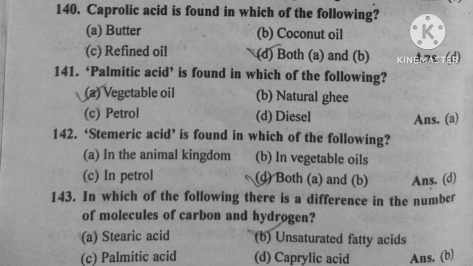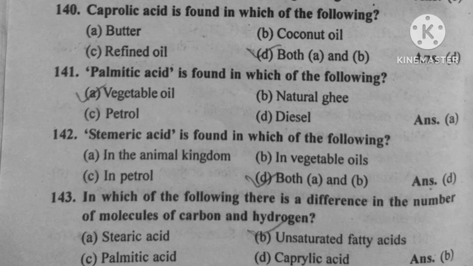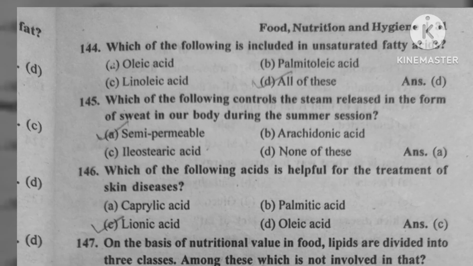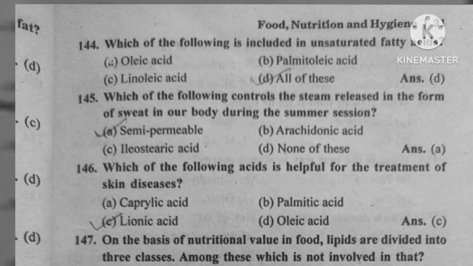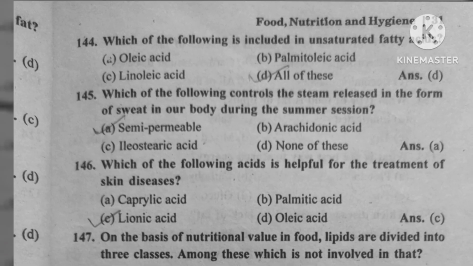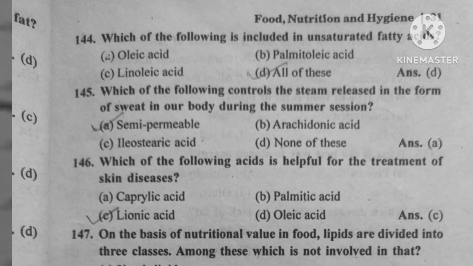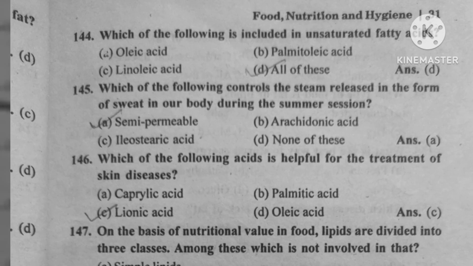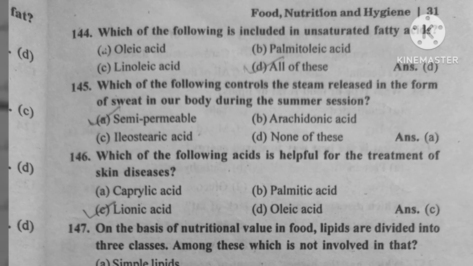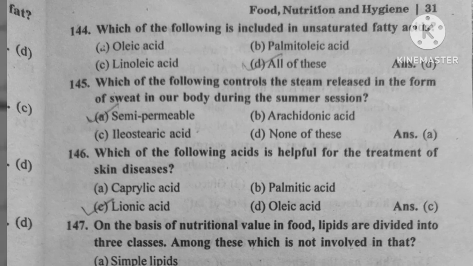Option B, unsaturated fatty acid. Question number 144. In which of the following is included in unsaturated fatty acid? Option D, all of these. Question number 145. Which of the following control the stream released in the form of sweat in our body during the summer session? Option A, semi-permeable.